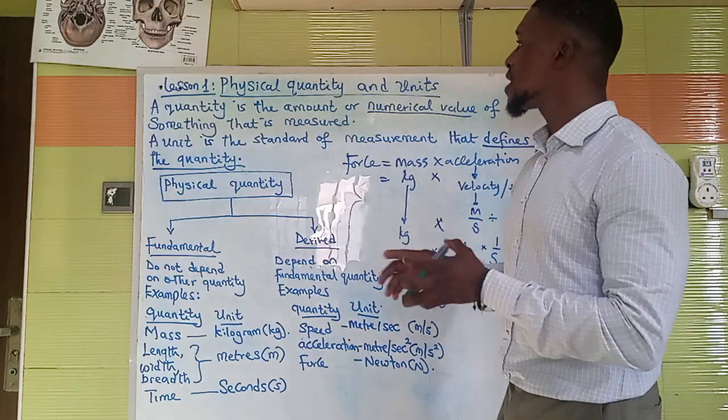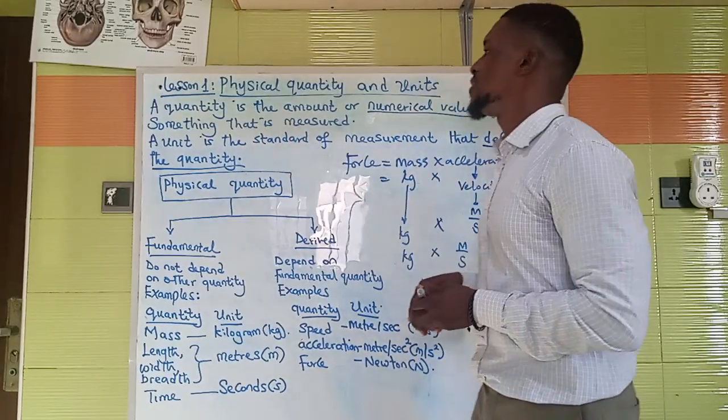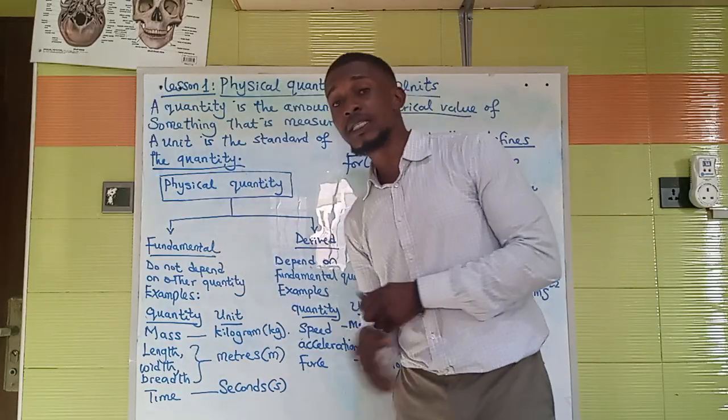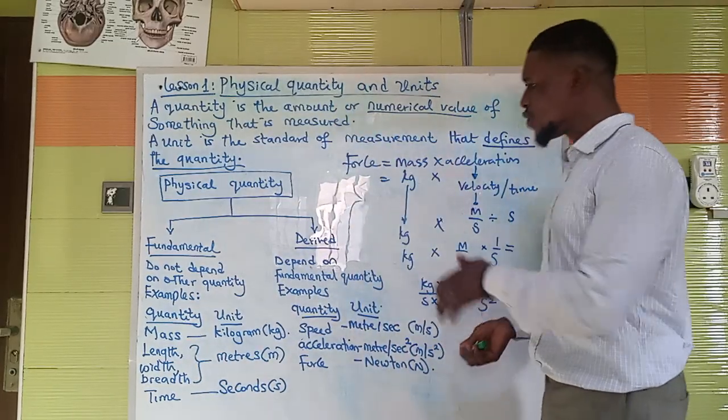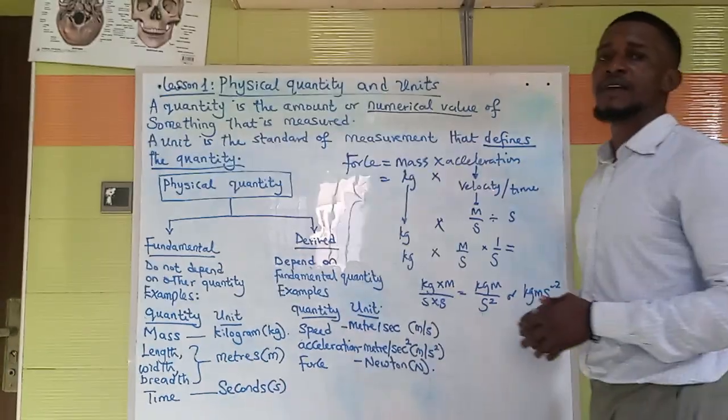So now in this lesson you'll be able to understand what a quantity is. You've seen the significance of a unit. You've seen the different types of physical quantities, and you've also seen how to derive a derived unit.